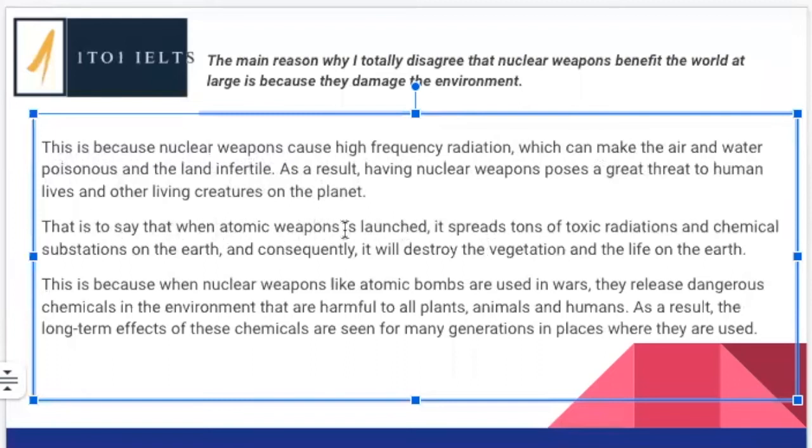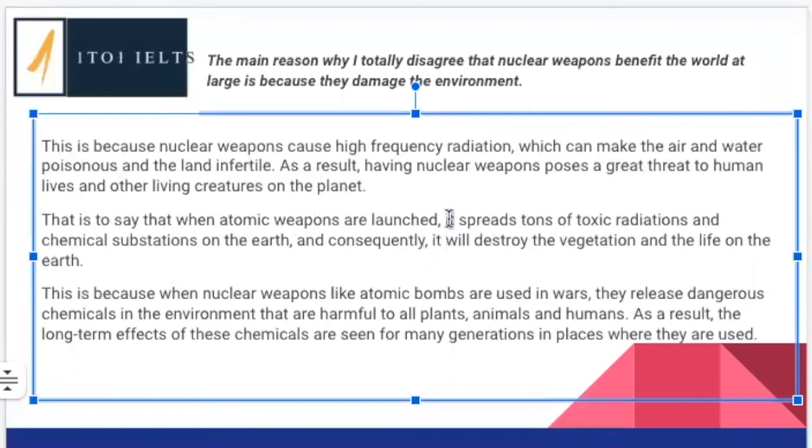So that's to say, when atomic weapons are launched, they spread. And we can see how this one little grammar mistake here, where we're meant to be talking about something in the plural, has now meant the grammar throughout this entire sentence is incorrect. So it's really important that when we're talking about something in general, that we get this plural noun right, because otherwise, everything we're referring to since the subject-verb agreement is all going to be incorrect.